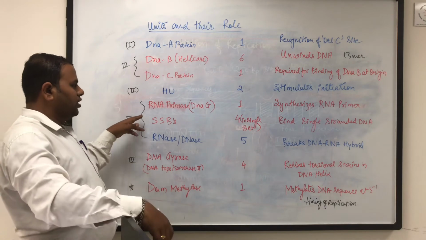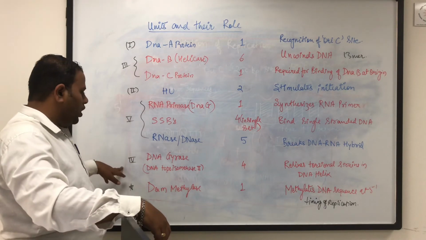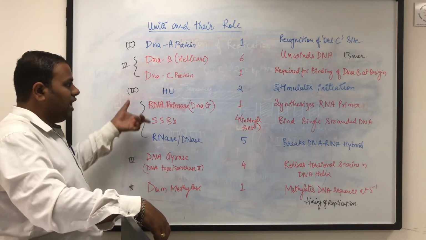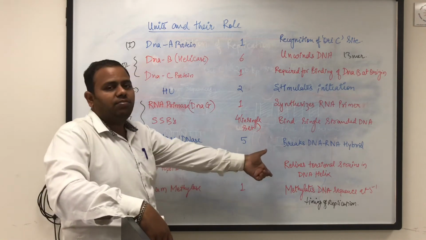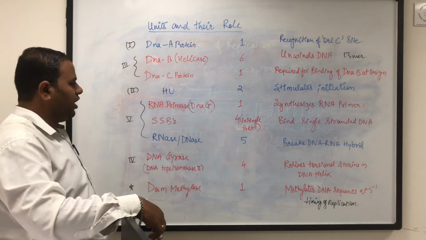Afterwards, there is a binding of DNA gyrase enzyme. Since the helix is opened, a torsion is created. So this DNA gyrase enzyme helps in removing the torsion strain in the DNA helix.